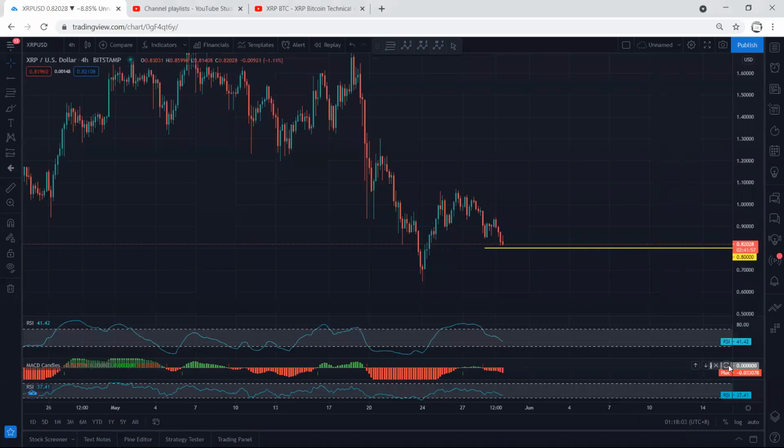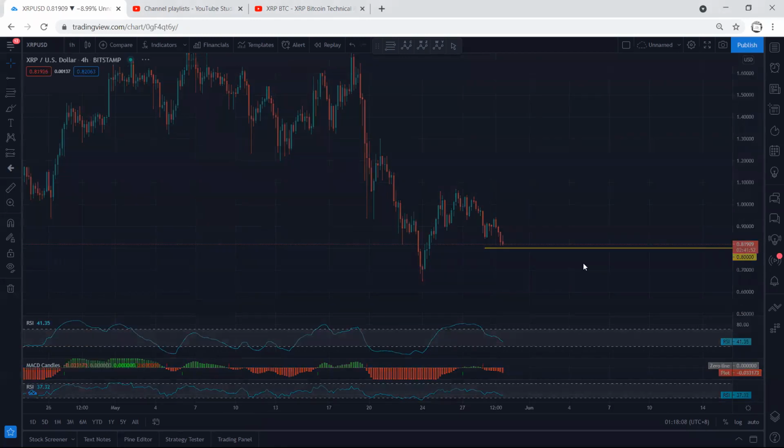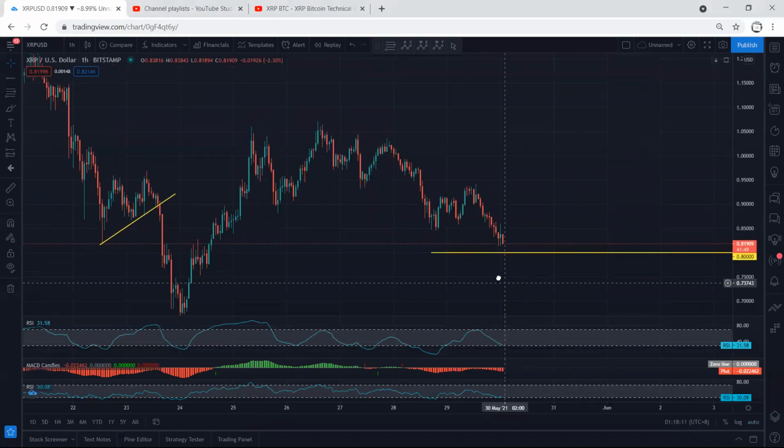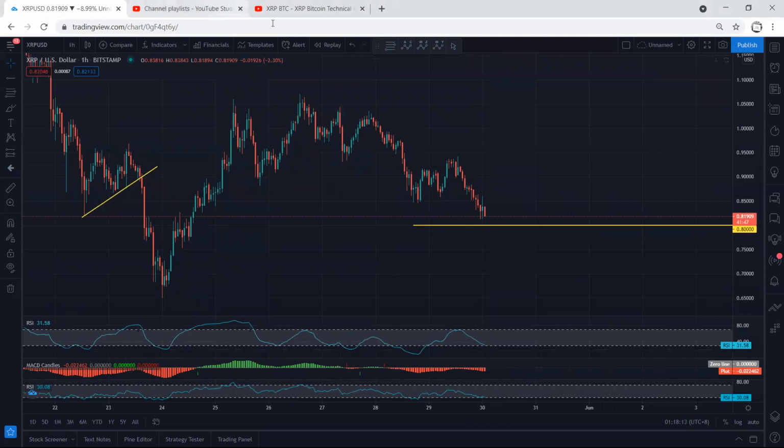If we refer to the indicators based on the 4 hour chart, we don't have any information. The only thing is, based on the 1 hour chart, we have the divergence. That means from now, just let the price drop, and if we get any reversal, we can take the trade. But right now, we cannot confirm whether we should look for a trade, and we don't have any trade set up for buy or sell since we don't have the correction. If we get a small correction similar to what I drew here, we can look for continuation as a short-term trade for sell. But it depends on the traders whether they want to look for short term or not.